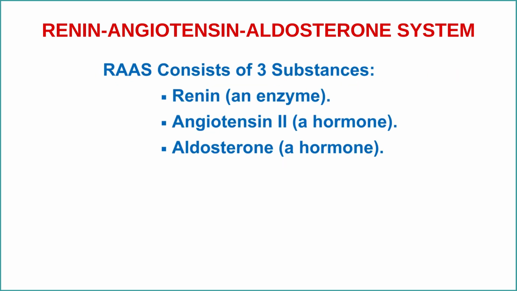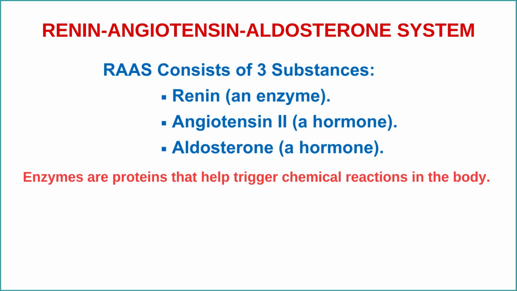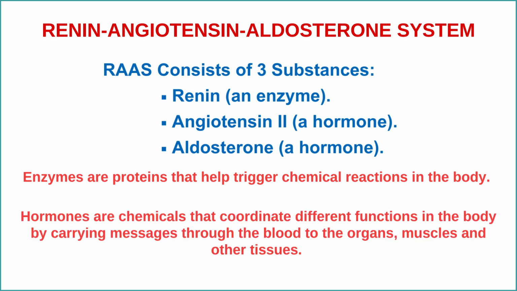The RAAS consists of three major substances including renin, which is an enzyme, angiotensin II, and aldosterone. These are hormones. Enzymes are proteins that help trigger chemical reactions in the body. They build some substances and break others down. Hormones are chemicals that coordinate different functions in the body by carrying messages through the blood to the organs, muscles, and other tissue. These signals tell the body what to do and when to do it.